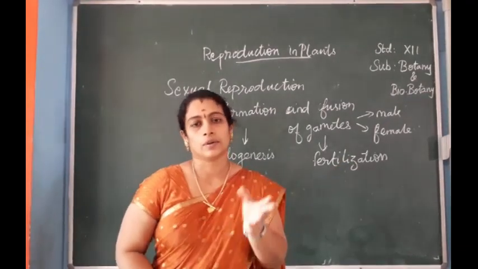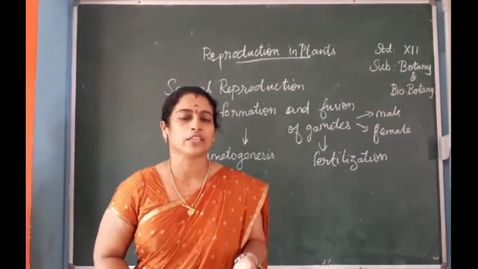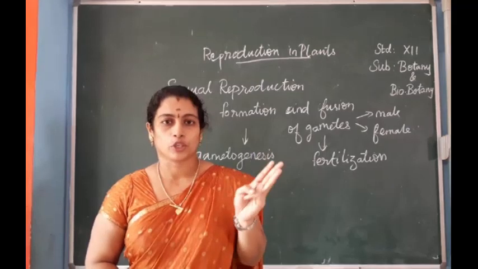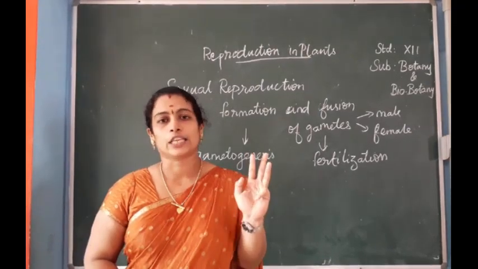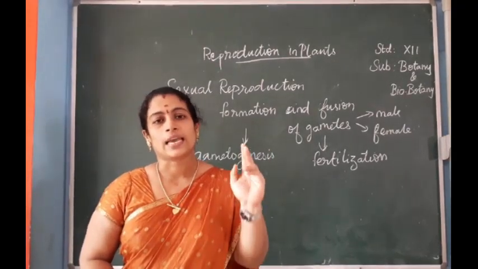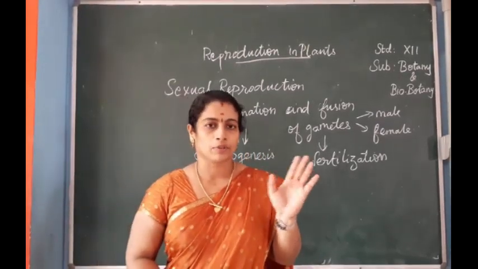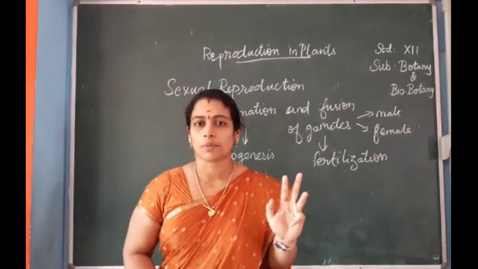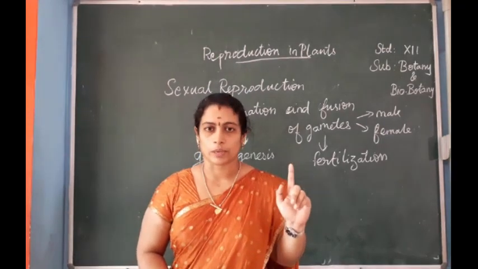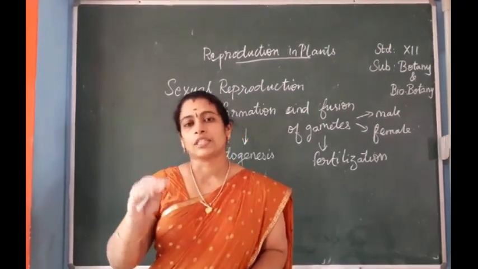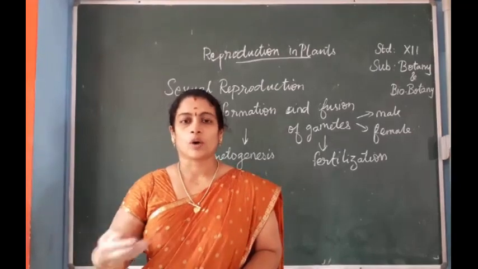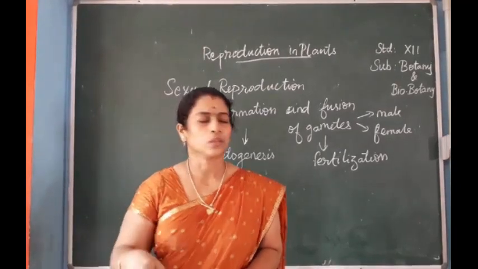In the 11th standard we studied that there are three types of gamete fusion, that is isogamy, anisogamy and oogamy. So the gametes may be motile or non-motile.